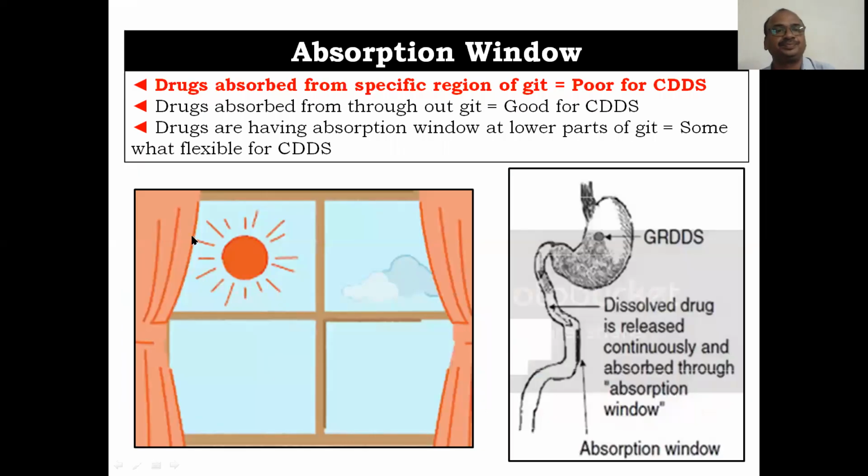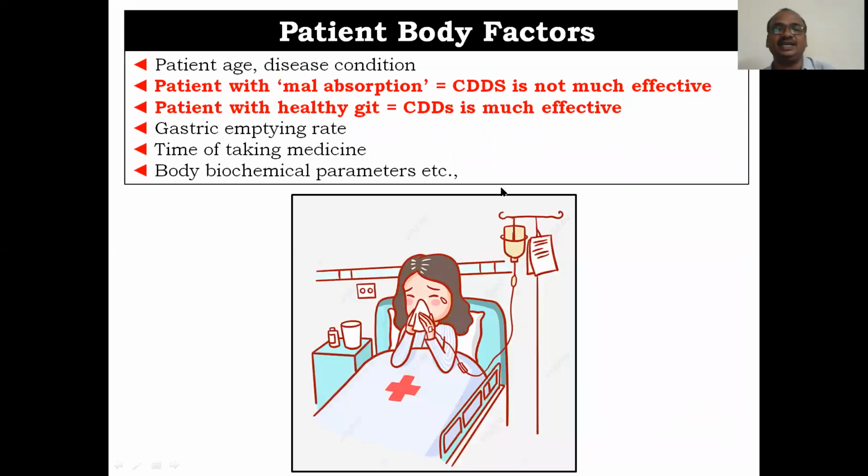And absorption window. See here, this is the absorption window. So the drug will be absorbed only from this area, and not from the remaining entire GIT. Drugs absorbed from a specific region of the GIT are poor candidates for the controlled drug delivery system. If the drug is absorbed throughout the GIT, then you can say it is a good candidate for the CDDS, controlled drug delivery system.